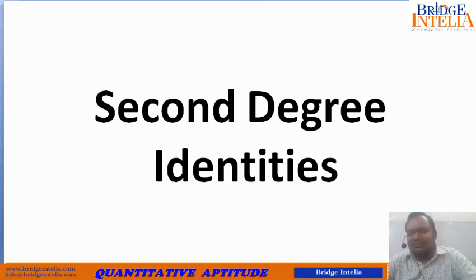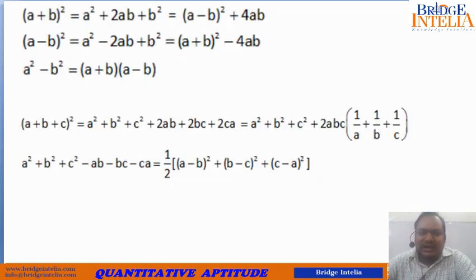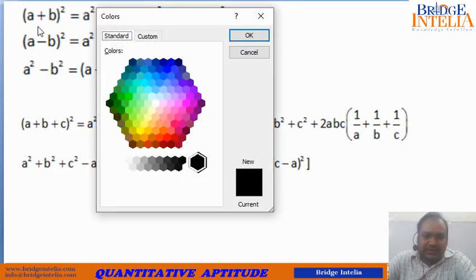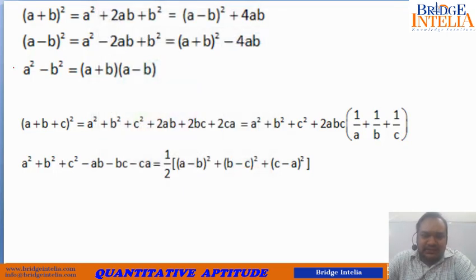To begin with, we need to understand what those identities are. Let's first and foremost see the second degree identities. By second degree, I mean that the power of the formula or the identity is not greater than 2, as you can see here. These are certain second degree identities that one must know before proceeding any further. I would insist that you pause this video and have a good look at these formulas.